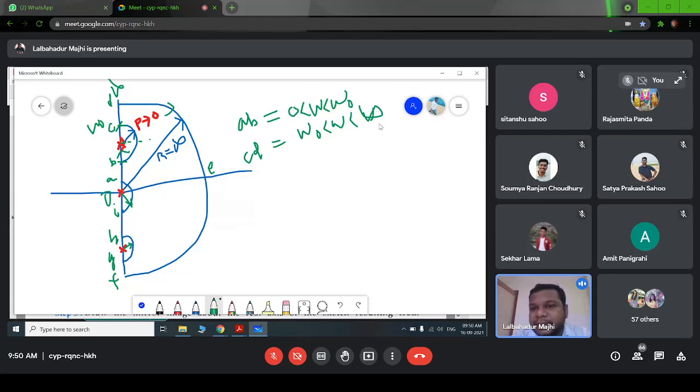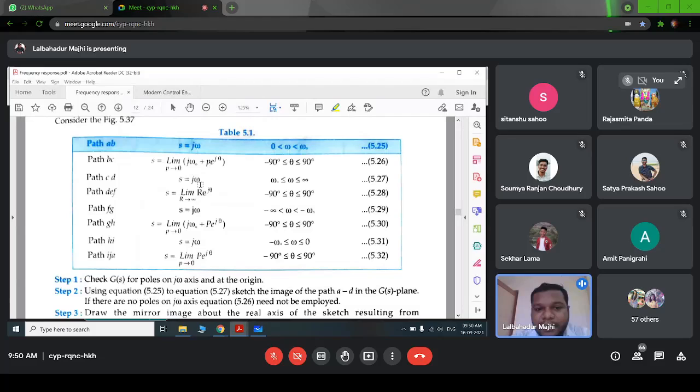So next consider the path D, E, F. This whole path, this D, E, F semicircle path. We have this infinite radius, so we have to put the value of S equal to limit R tends to infinite, R into e to the power j theta. Similarly, the angle will vary from minus 90 to plus 90.